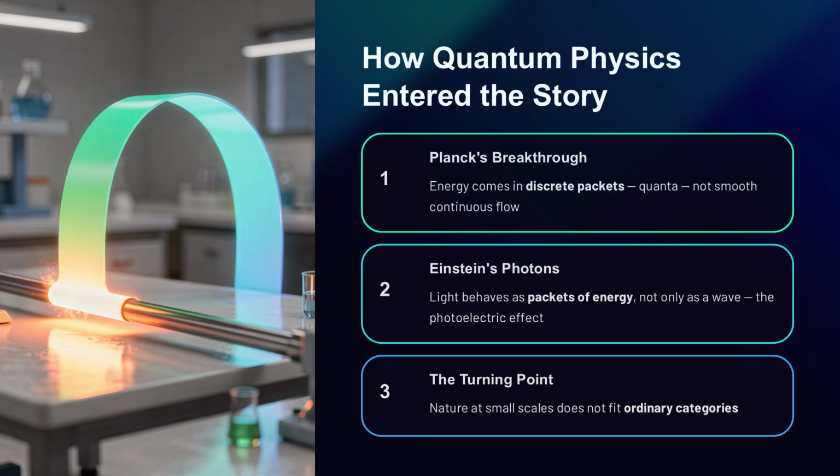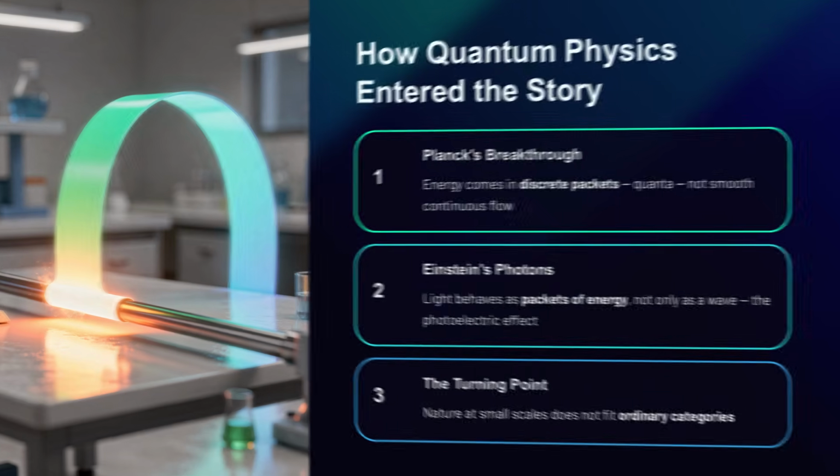So a little later, Albert Einstein extended this thinking when explaining the photoelectric effect. He showed that light could behave as if it came in packets of energy called photons. This was a huge shift. Light, which many people thought of only as a wave, also seemed to act like a particle in some situations. That was one of the first strong signs that the microscopic world does not fit neatly into ordinary categories. Quantum physics began when scientists realized that energy and light behave in discrete and surprising ways at very small scales.